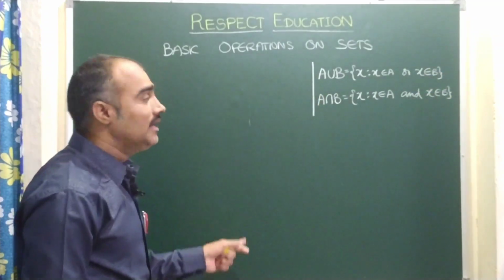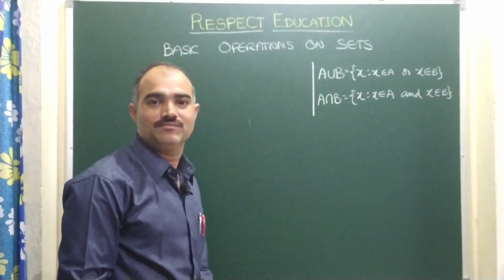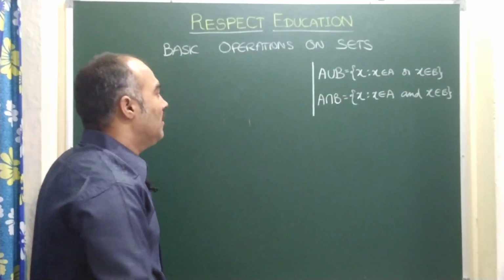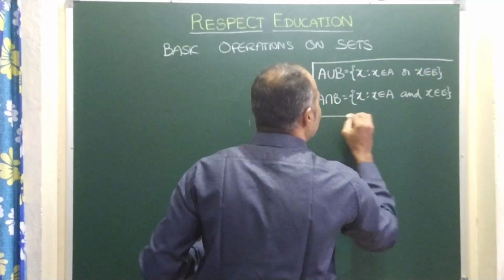Now let us see two more basic operations other than these. Remember these basic operations, children.